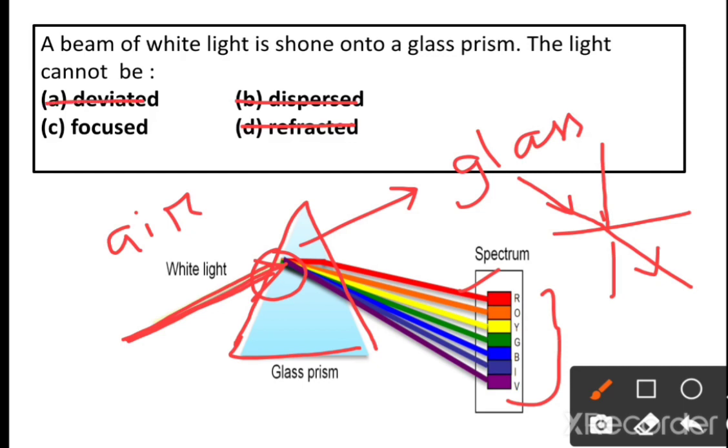So the light cannot be focused is the correct answer. Here refraction takes place, dispersion takes place and also deviation takes place. Which should not be possible? The focused is not possible.